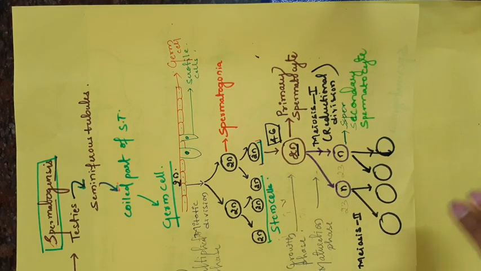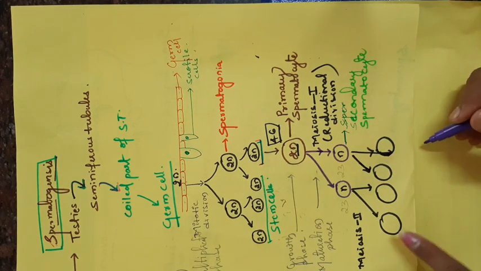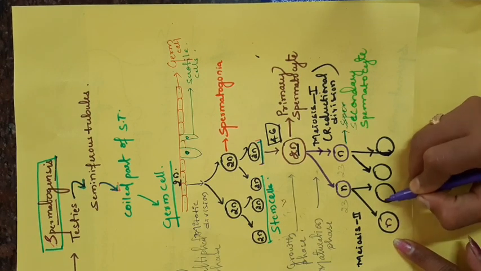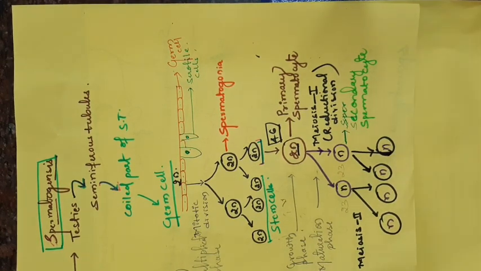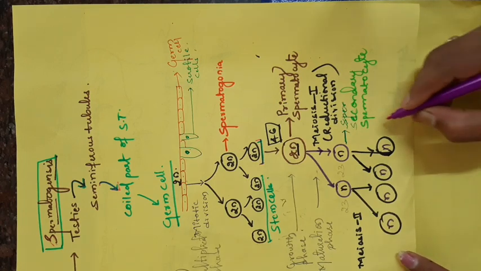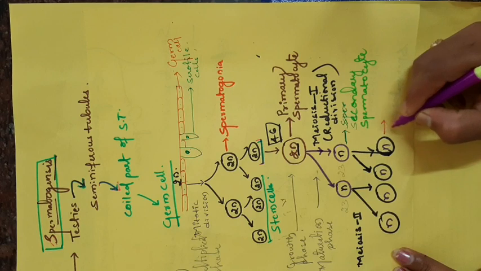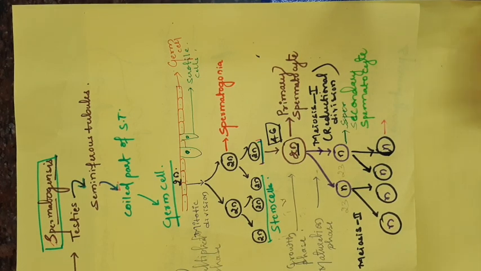The haploid cells will produce haploid offspring only. After meiosis second, the offspring are called spermatids.